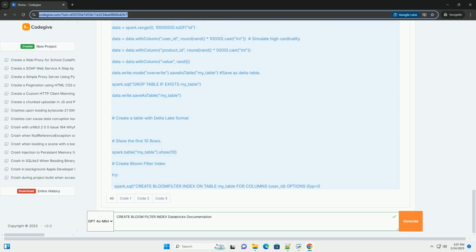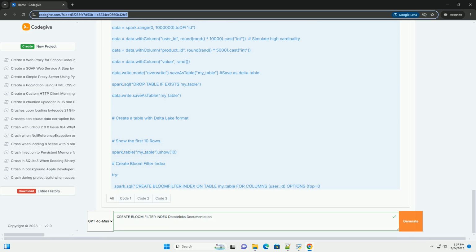This is a crucial parameter that controls the size and accuracy of the Bloom filter. A lower FPP, for example 0.01, means a lower chance of false positives, but it also requires a larger Bloom filter, more storage and more computational overhead. A higher FPP, for example 0.1, reduces storage and overhead, but it increases the chance of false positives, potentially reducing the data skipping effectiveness. The FPP must be a value between 0 and 1. Databricks optimizes this based on the number of distinct values in the indexed columns.